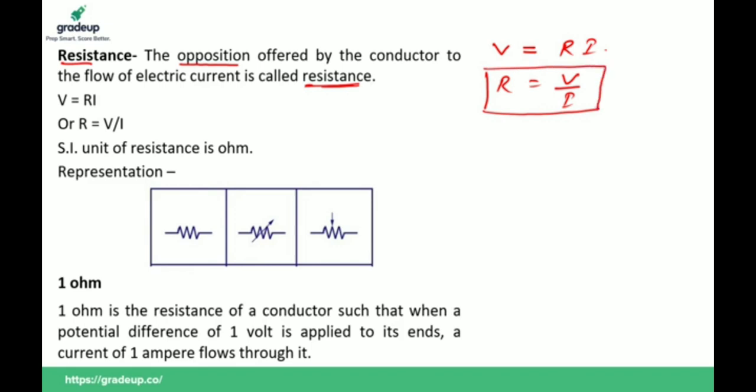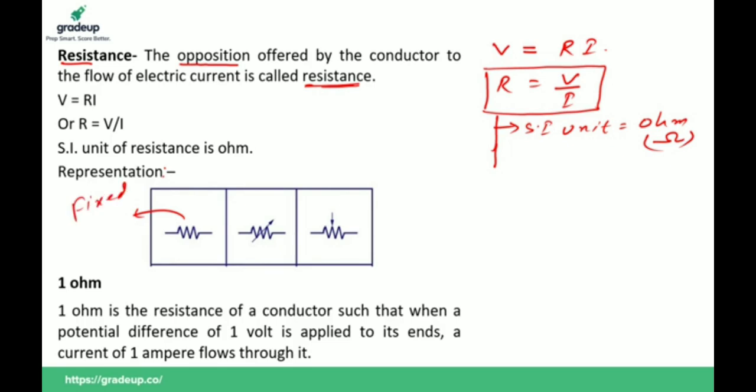This is the value of resistance, and the SI unit of resistance is ohm. Resistance is represented by a zigzag line, and this indicates fixed resistance.